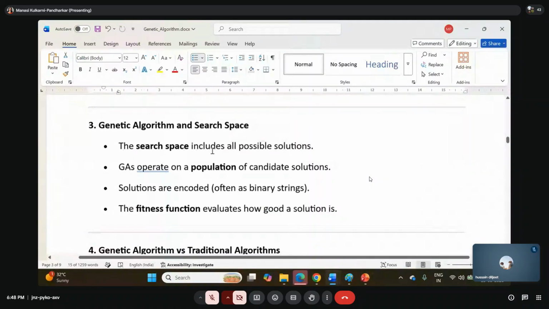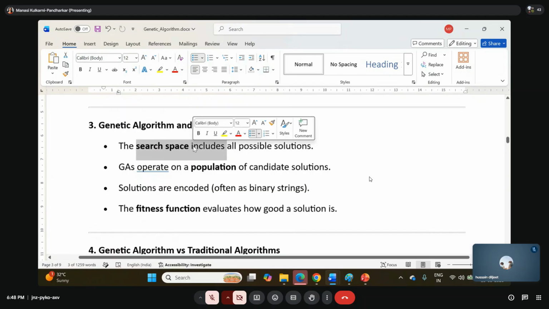Okay. Now, what does search space mean in a genetic algorithm? The search space includes all possible solutions. Now look, the terminology starts. First, I have a lot of possibilities, and from these many possibilities I have to find the best one. Am I right? Yes or no? So can I say search space is nothing but all the possible solutions that I have? Okay. So genetic algorithm operates on a population of candidate solutions. What all can be the best among these? So the population of candidate solutions is going to be taken from the search space. We will come to that point.